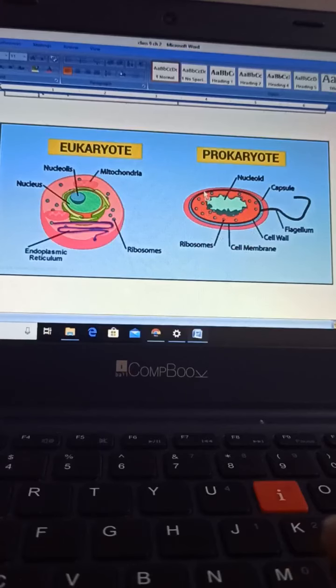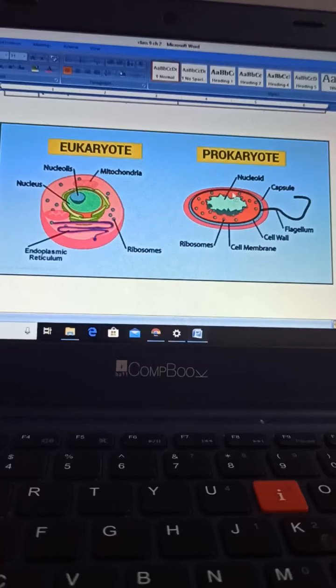Means in the cytoplasm of the bacterial cell or prokaryotic cells, only nucleoid and some ribosomes are present as cell organelles. And you can see that the nucleus is not well defined, not completely embedded in any kind of membrane. It is open in the cytoplasm. So this is known as a primitive, means old kind of nucleus.